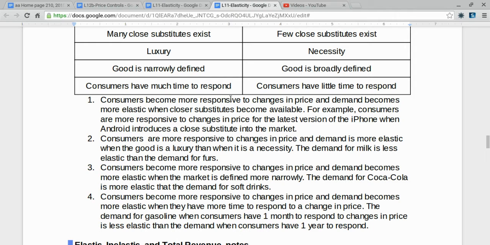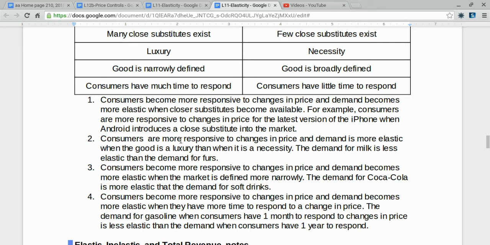Consumers become more responsive to changes in price, and demand becomes more elastic when closer substitutes become available. For example, consumers are more responsive to changes in price for the latest version of the iPhone when Android introduces a close substitute into the market.